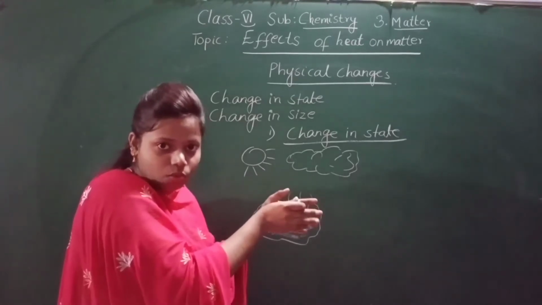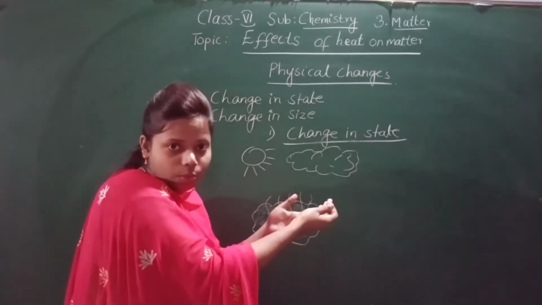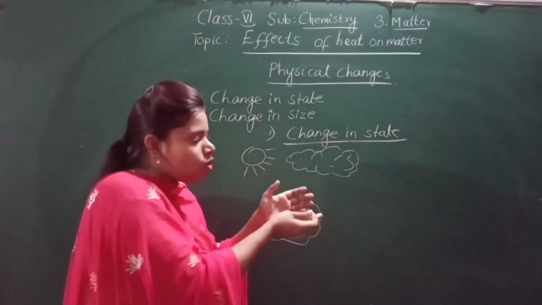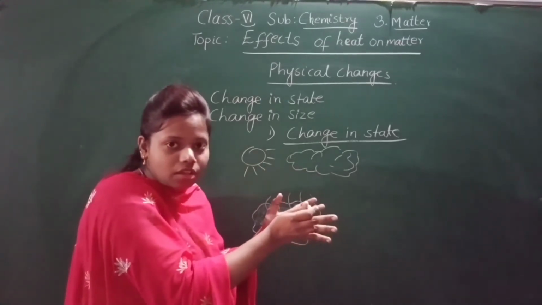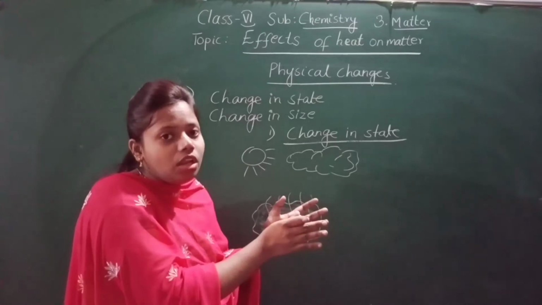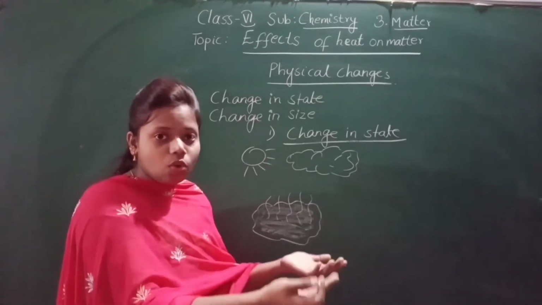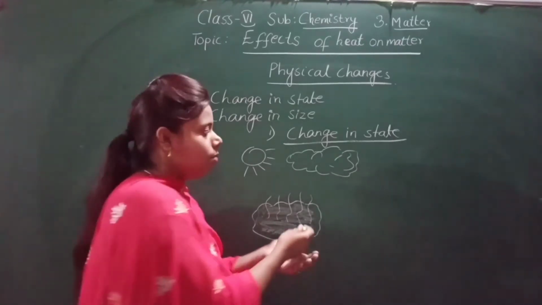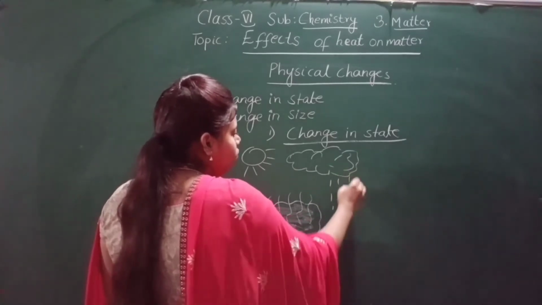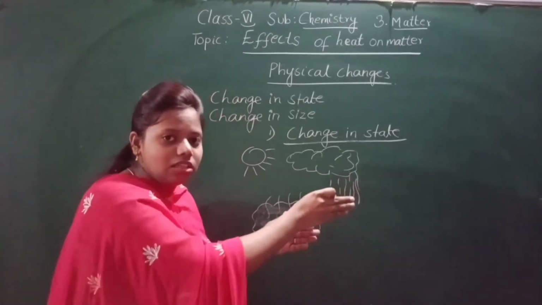That is the condensation process: the vapor is changing into liquid. When the cloud becomes heavy, it will come down in the form of rain, or snow, or hail. So here you have seen the change in state.